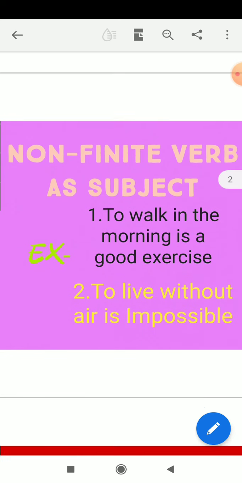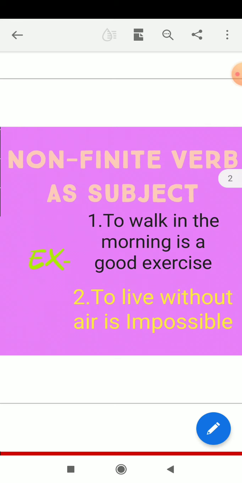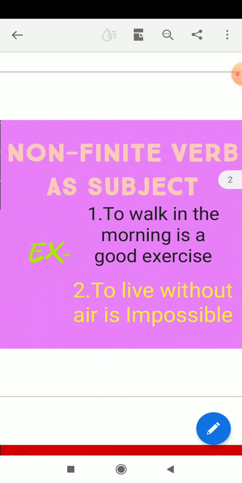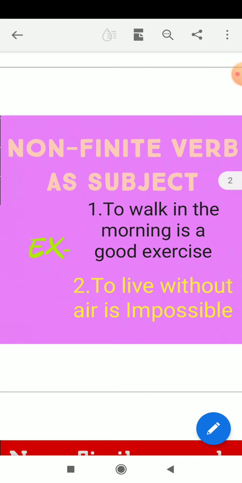Here in the first sentence, we can see: To walk in the morning is a good exercise. Here to walk is a non-finite verb and it appears in the beginning of the sentence. It is a declarative sentence. So the function of to walk is the subject.